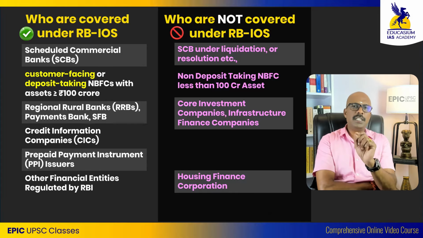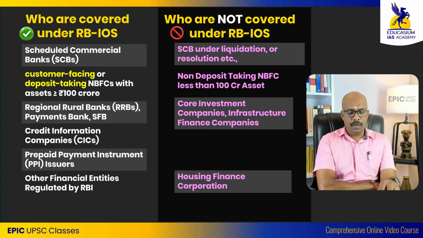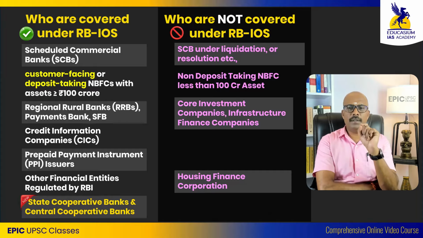Before the transition is complete, it will be difficult for the Reserve Bank of India to handle the enquiries as part of the Ombudsman. So Housing Finance Corporation has a separate grievance redressal mechanism. What is the latest entity added to the Ombudsman scheme? The latest entities added are state cooperative banks and central cooperative banks.